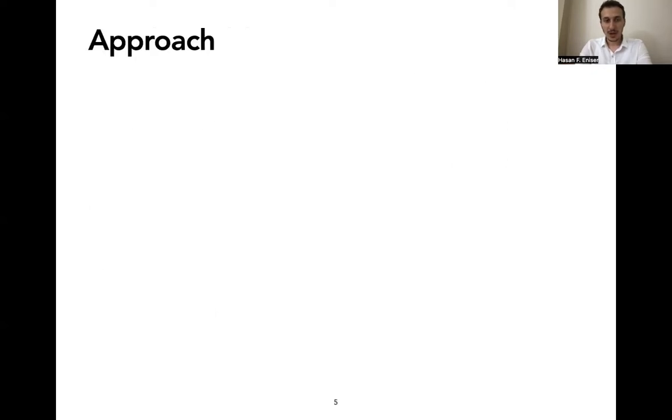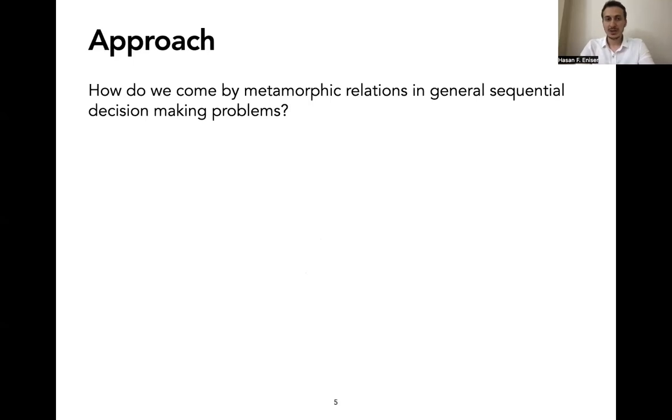However, how do we define metamorphic relations in general sequential decision-making problems? For this, we benefit from the widely studied concept called relaxations in the planning community.